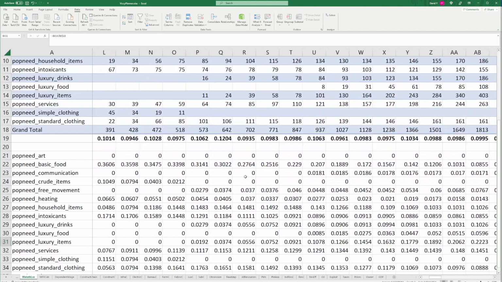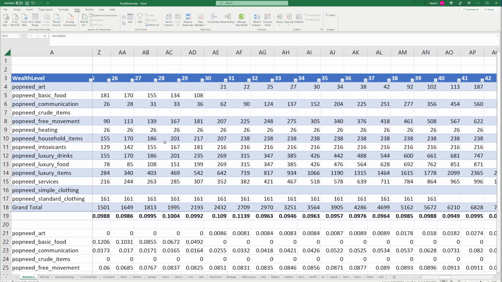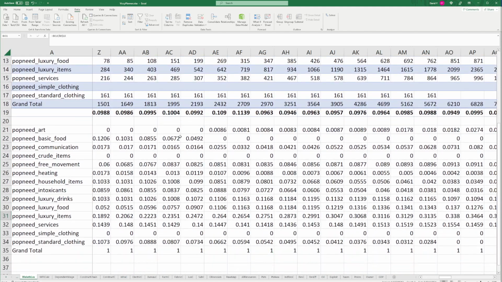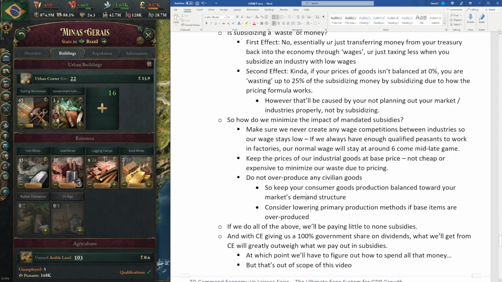If you have, let's say, a Council Republic economy, your structure will look something like this, with only 23% luxury goods and a lot of service and some standard clothing, that kind of stuff. As long as you keep your consumer goods production balanced towards your market's demand structure, it's going to be fine. You are not going to pay out a lot in subsidies, and your treasury will be great.